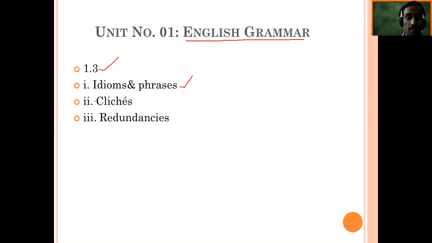Now, this might be completely new for you. And how to pronounce it? It is called cliches. You have to pronounce it cliché, and its plural is cliches. So what does cliché mean? That I am going to explain now. Cliches are also word phrases which are used a number of times repeatedly, again and again, so that their original meaning is lost.